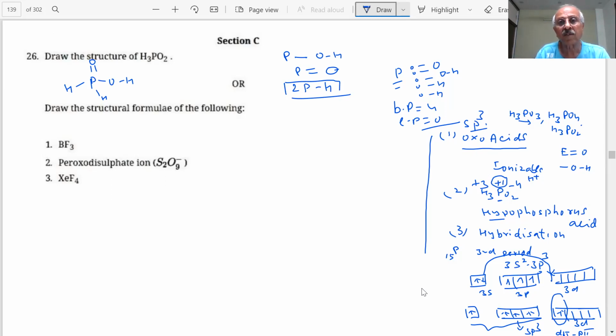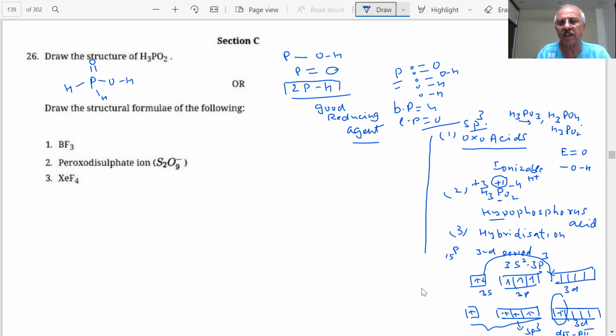Phosphonic acid is a good reducing agent. Why? This P-H bond can easily break, and then it can give H to do the reduction. Is it clear? Okay. The structure is easy to draw, but that question of 1 mark I have to show.